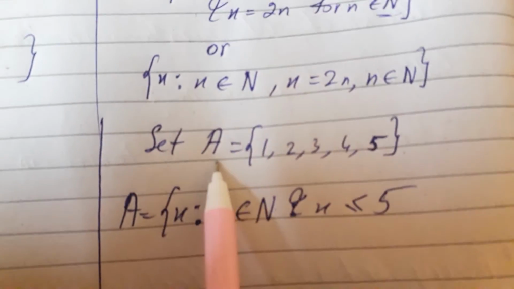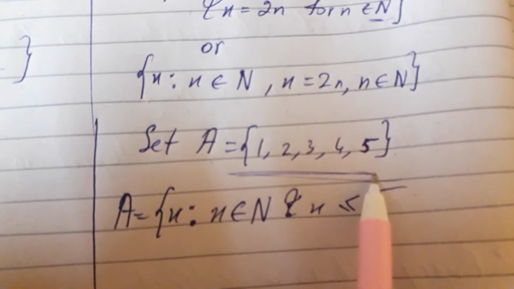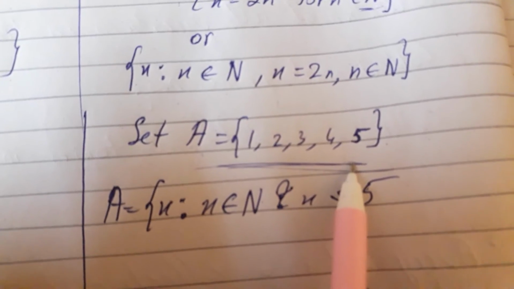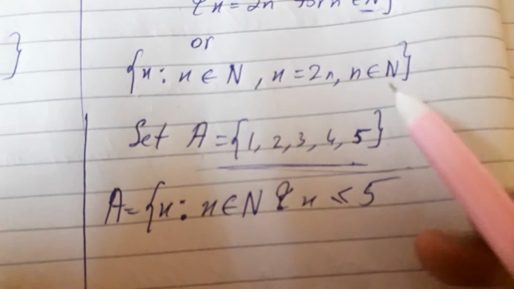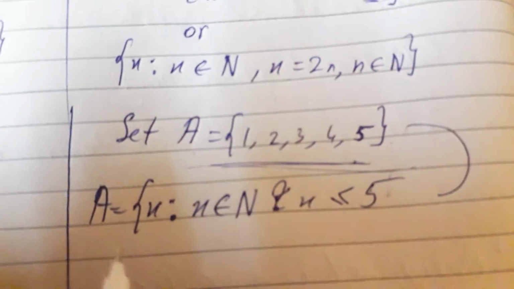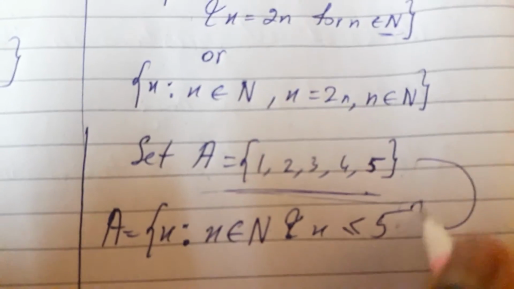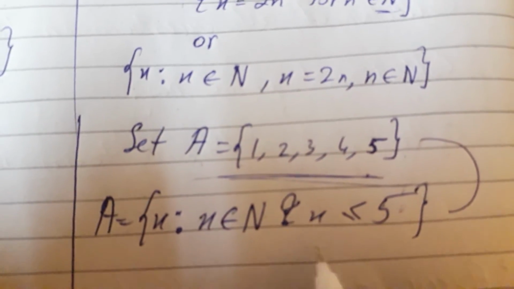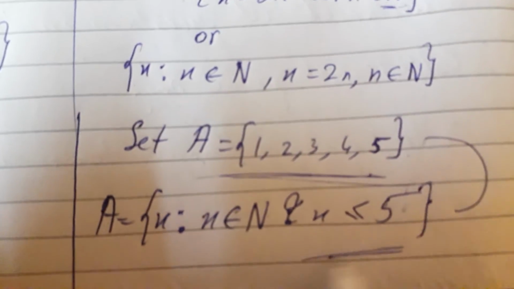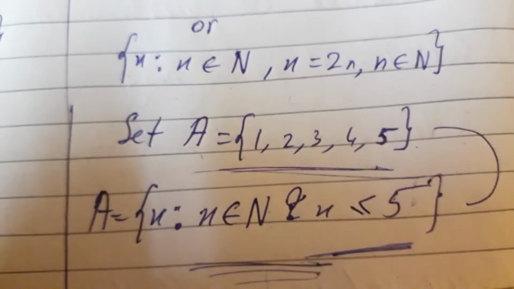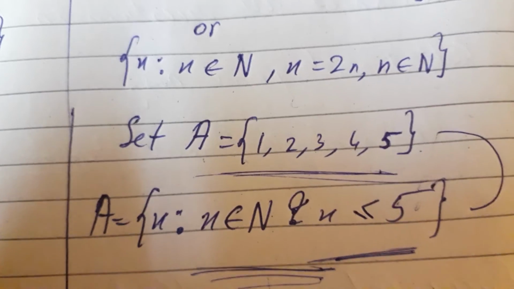Now see another example. Suppose set A is given directly in figures: 1, 2, 3, 4, 5. This means it is written in roster form. But to convert it to set builder form, you write x such that x belongs to natural numbers N and x is less than or equal to 5. You have to write it in this way; you cannot write direct figures in set builder form.